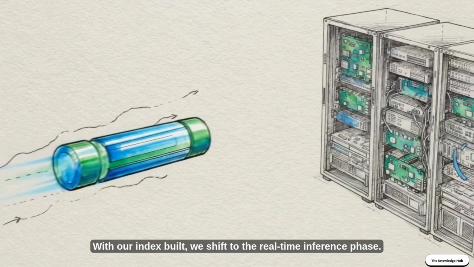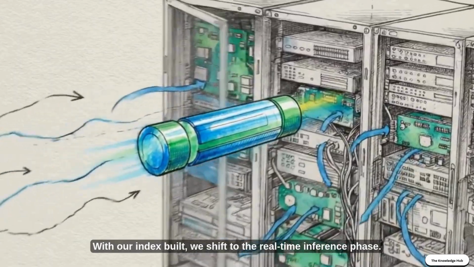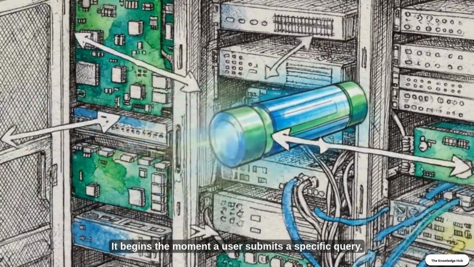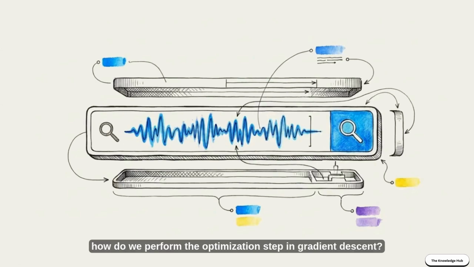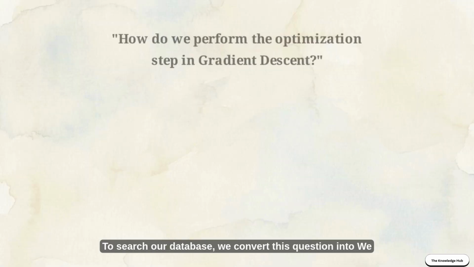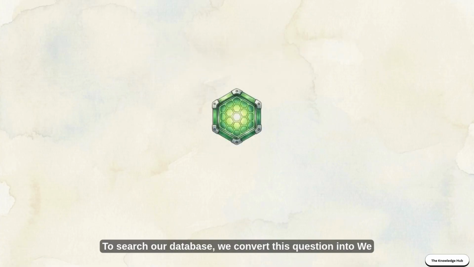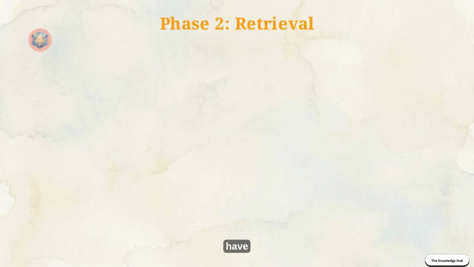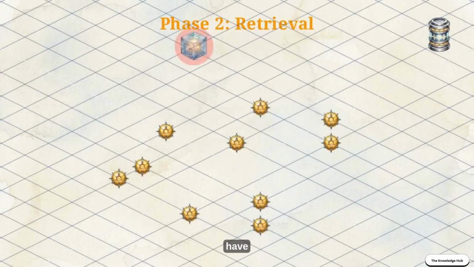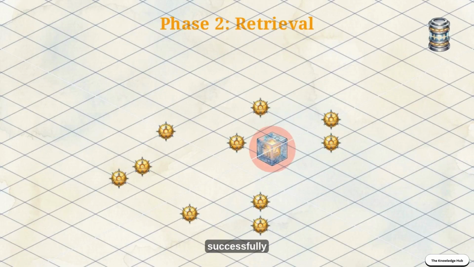With our index built, we shift to the real-time inference phase. It begins the moment a user submits a specific query. The user asks, how do we perform the optimization step in gradient descent? To search our database, we convert this question into its own vector array using the identical embedding model. This triggers phase 2, retrieval. The query vector drops into the 3D coordinate space of our vector database.